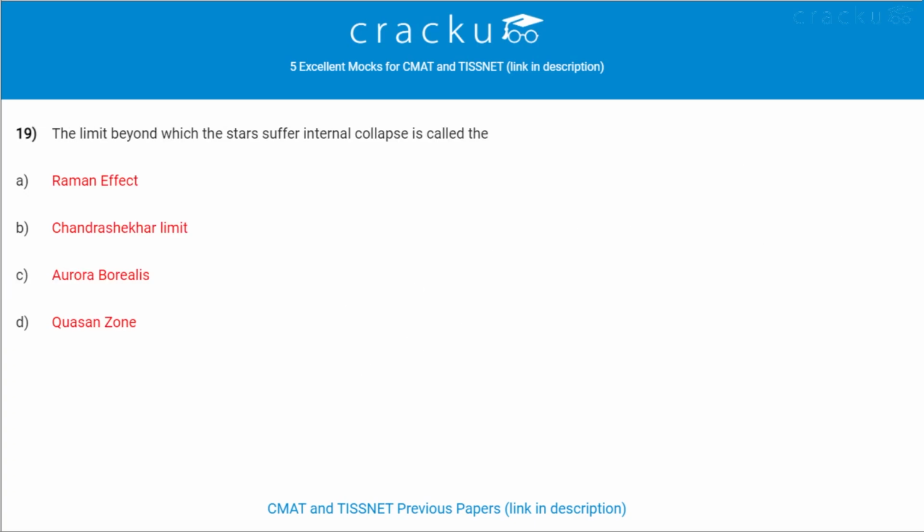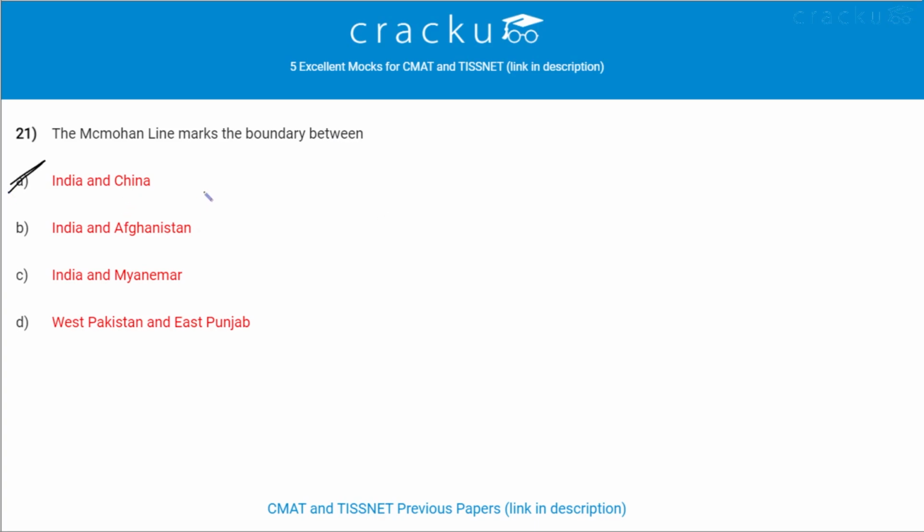Next question. The limit beyond which the stars suffer internal collapse is called the Chandrasekhar limit. The river Son is a tributary of which of the following rivers? It is a tributary of Ganga river. The McMahon line marks the boundary between India and China. The line that marks boundary between India and Afghanistan is Durand line.